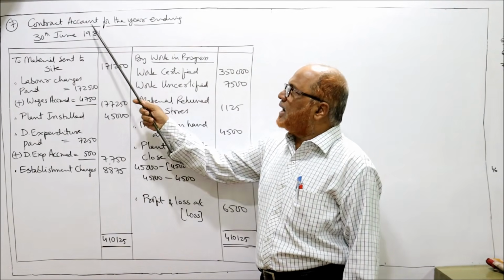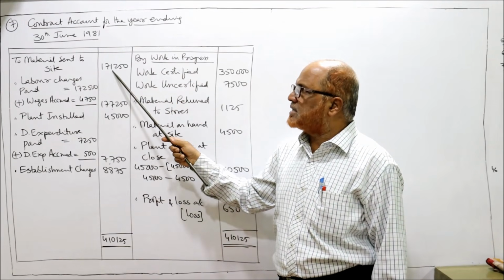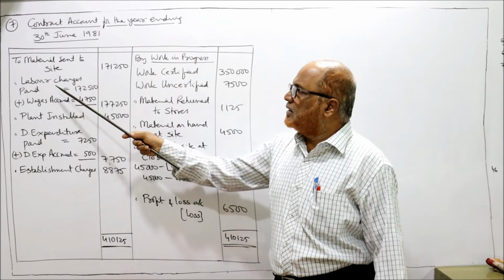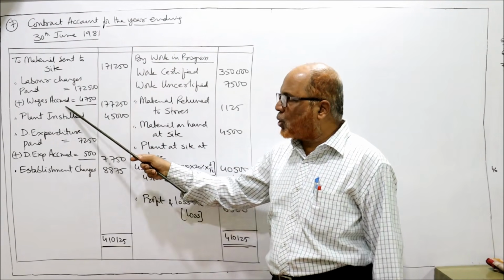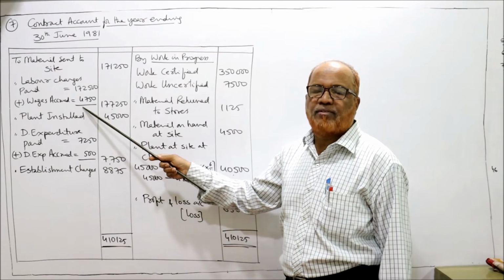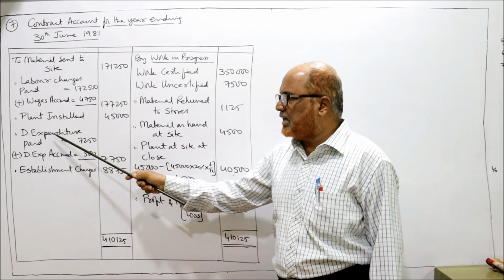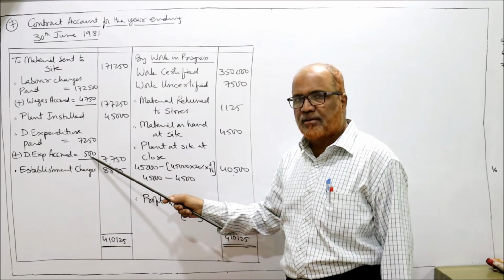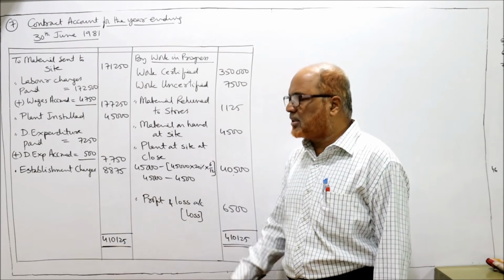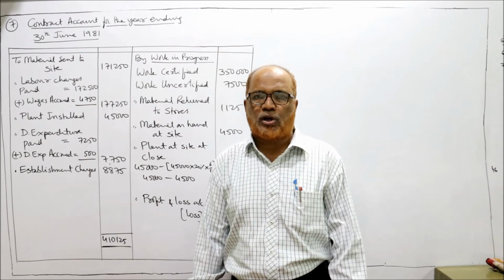Now see here. Contract account for the year ending 30th June 1981. To materials sent to site 1,71,250, given in the problem. Then labor charges paid 172,500. Add wages accrued. We have added the wages accrued to the labor charges. Then plant installed 45,000 given. Direct expenditure paid is given. Add direct expenses accrued 500. Establishment charges 8,875. These are the items which will be taken on the debit side of contract account.